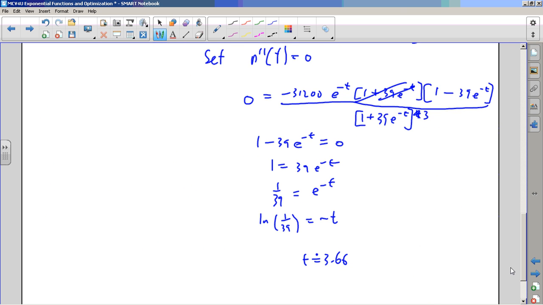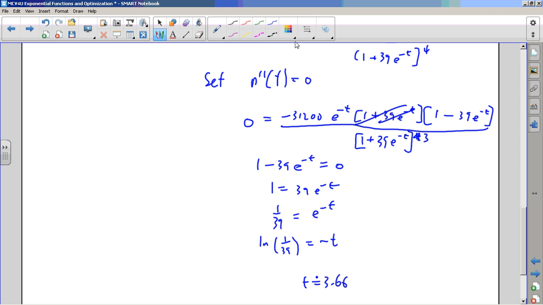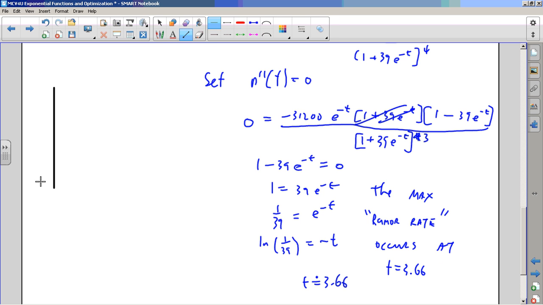So what does that mean? That means if I do a sketch, by the way, the maximum rumor rate occurs at t equals 3.66. I should check that, but I was just thinking of the graph, how this is easy peasy.